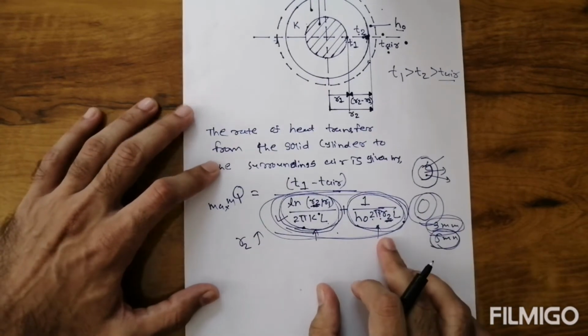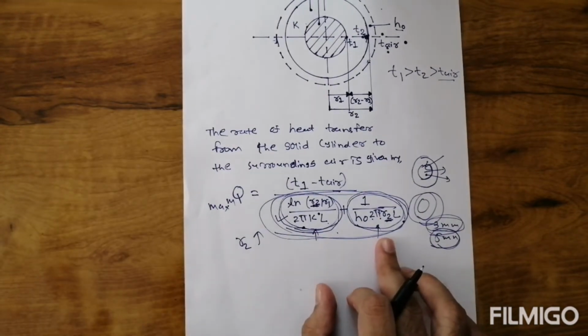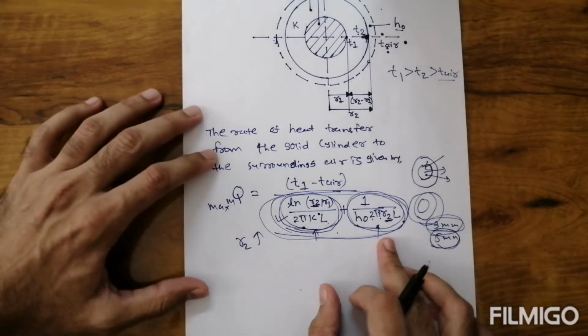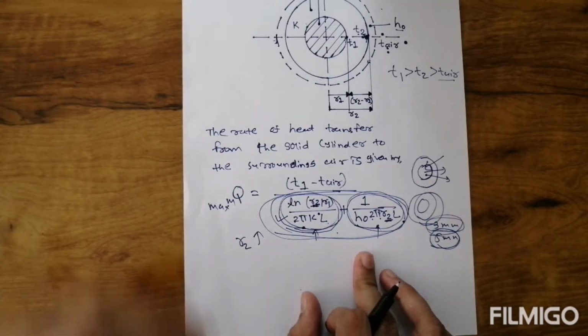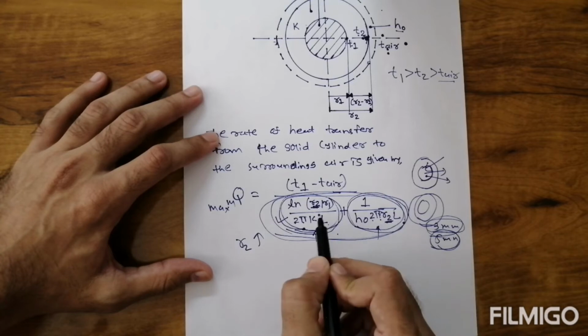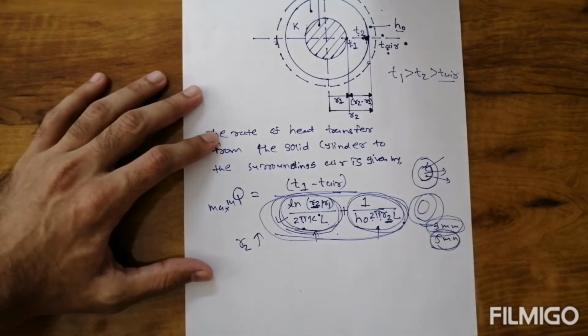So the denominator is differentiated with respect to R2. Why do we consider R2? Because R2 is the only common variable present in both the conduction resistance and the convection resistance, so that condition will be required.